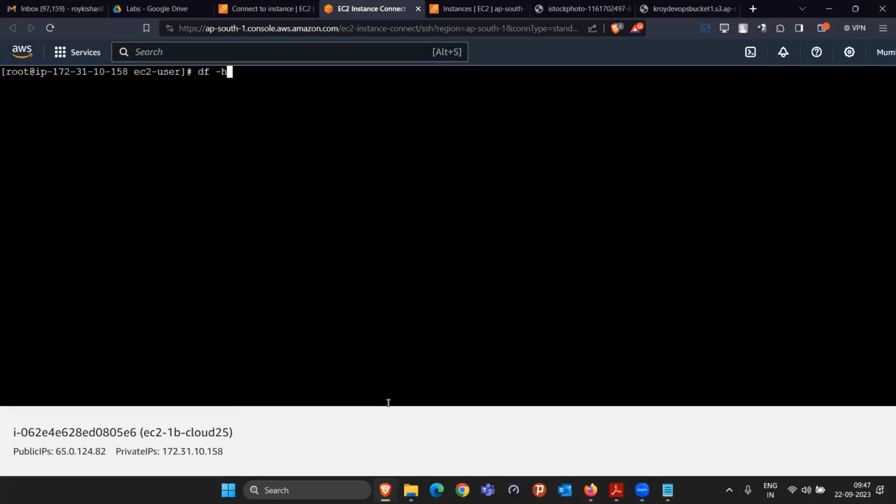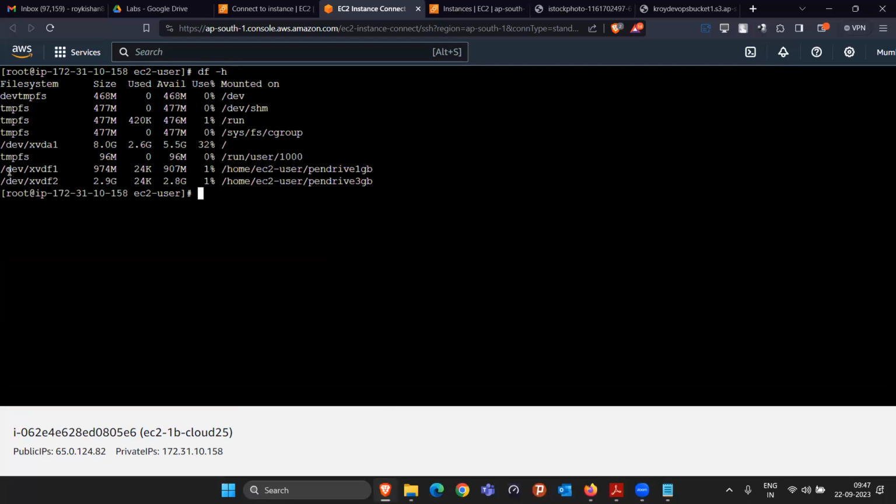Now if we do df -h, you can see some extra storage came. One of size 1 GB. It is around 974 MB, but that is approximately equal to 1 GB only. And this one is of size 3 GB, approximately 2.9 GB. And it got attached to which location? The 1 GB one got attached to the pendrive 1 GB directory, and the other got attached to the pendrive 3 GB directory. Is this clear?